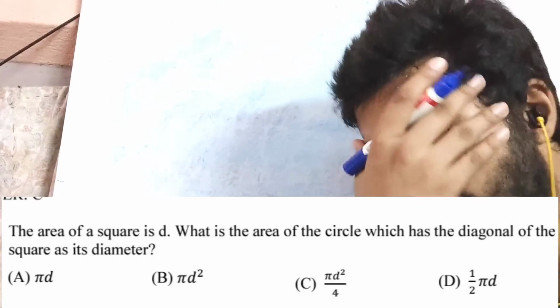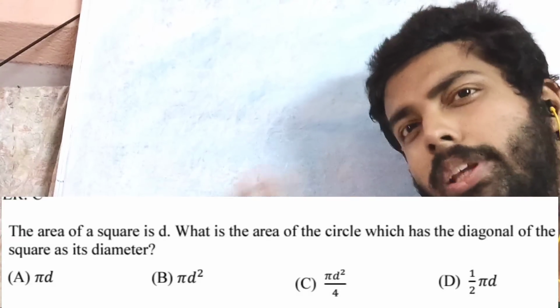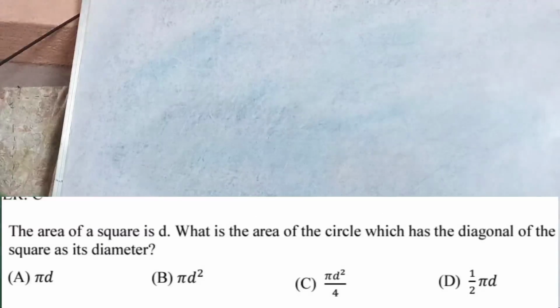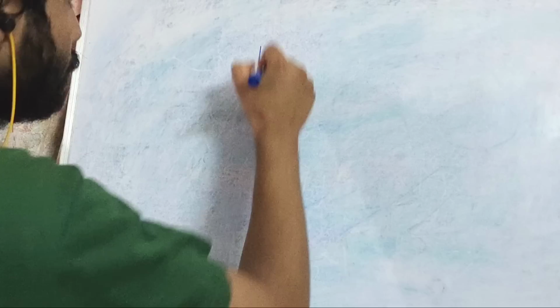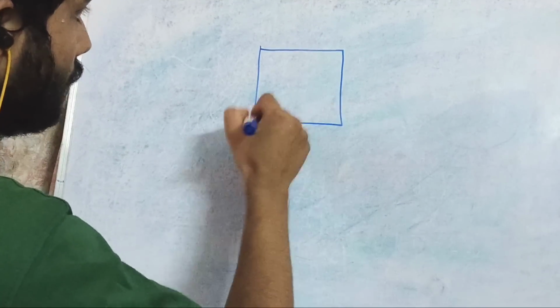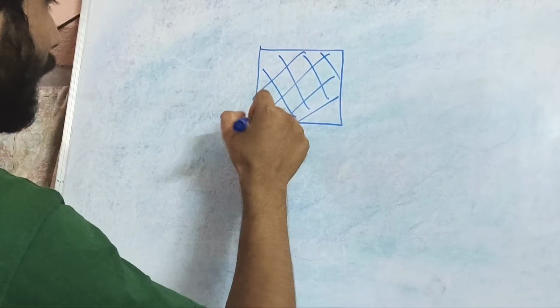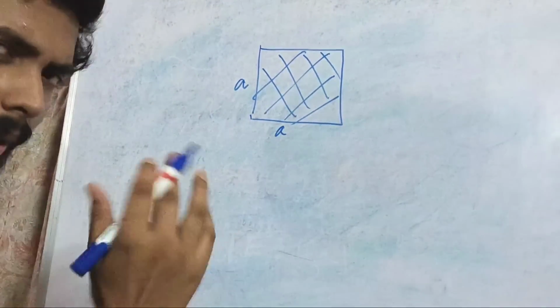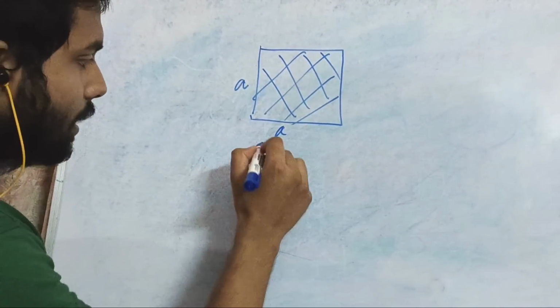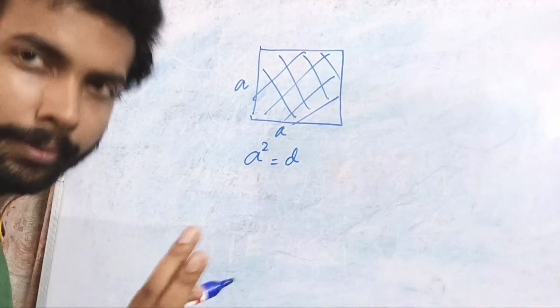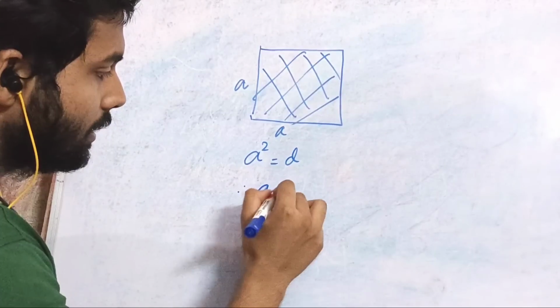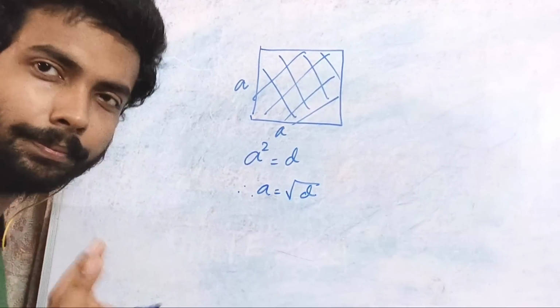They have said the area of the square is D. It's not D square or something fancy they have told about, right? So the area of a square, if it is D, then if the sides are say A, I don't know what the sides are. So you can say one thing, that A square is equal to D. That means you can say A is equal to root over D.